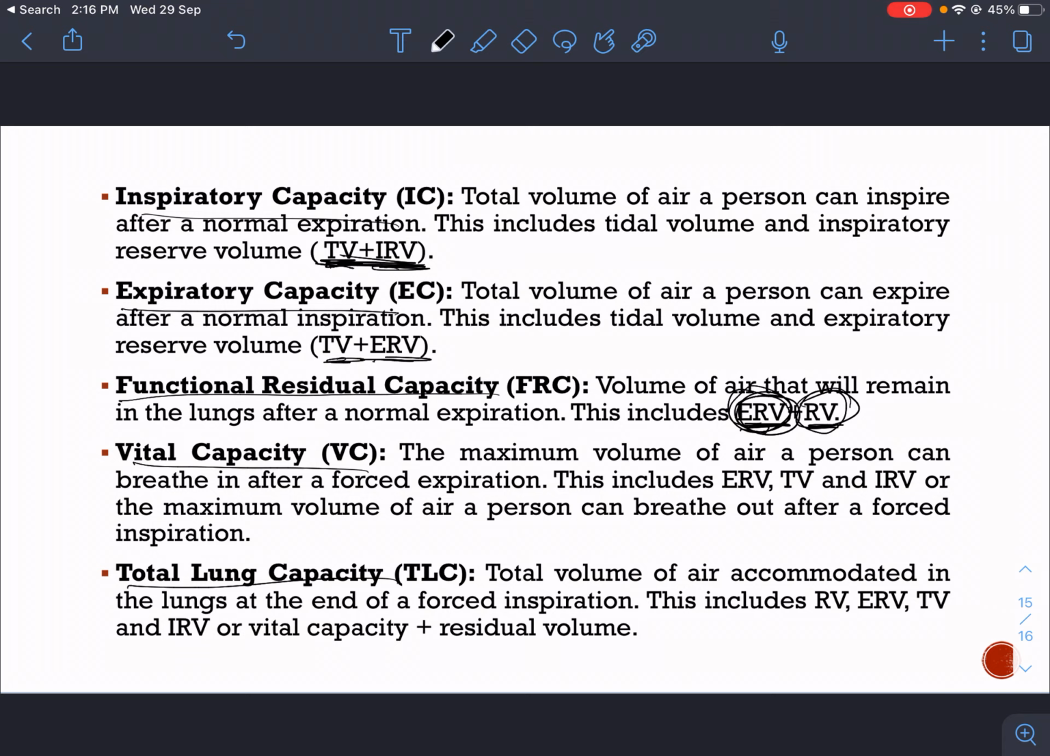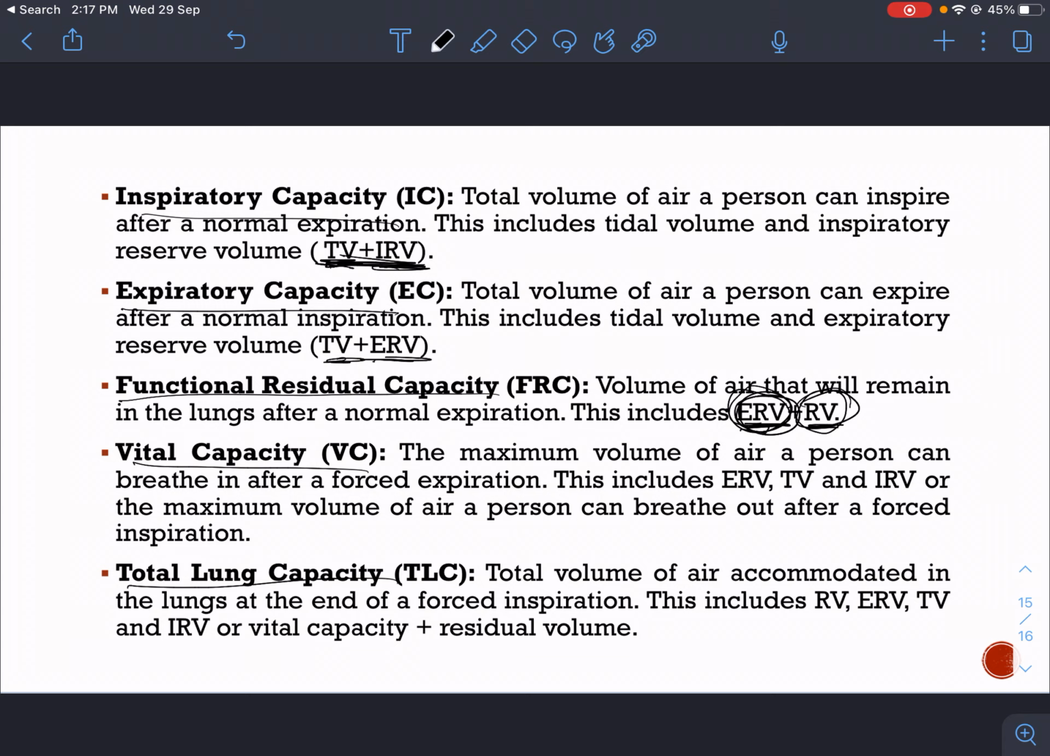Vital capacity. The maximum volume of air a person can breathe in after a forced expiration. So after a forced expiration, the volume of air we can inhale is known as vital capacity. It includes ERV, IRV and tidal volume, because first of all we will take in the tidal volume, then we can take in inspiratory reserve volume, and we can then also take in expiratory reserve volume. It is the maximum volume of air a person can breathe out after a forced inspiration.